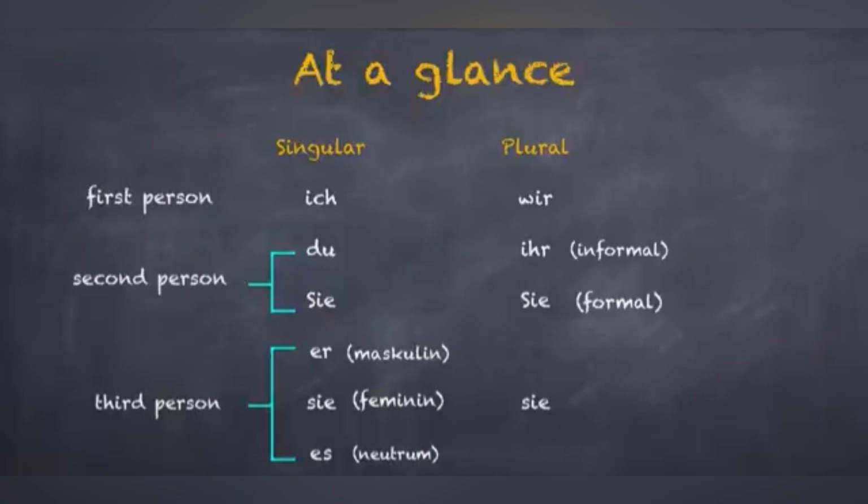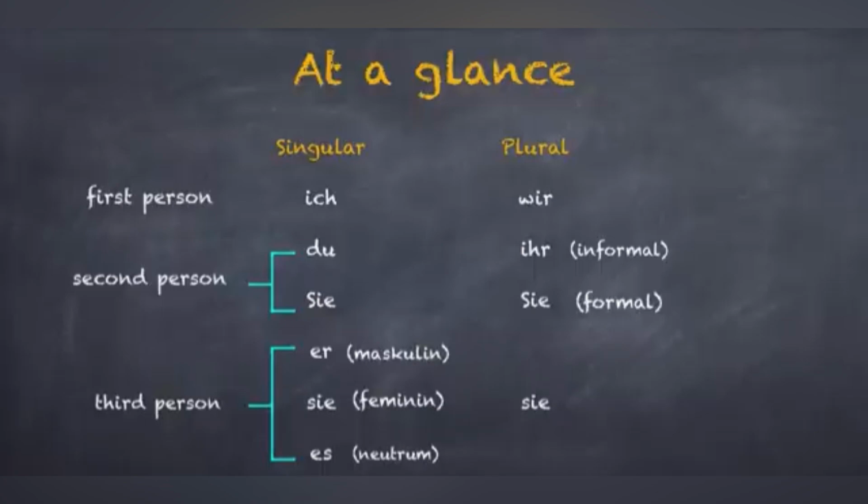That means, when talking directly to Frau Schmidt, use Sie. And when talking to Frau und Herr Schmidt, then also use Sie. In the third person singular, you use er for masculine, sie for feminine, and es for neutral. The pronoun in plural for all 3 of them is sie.